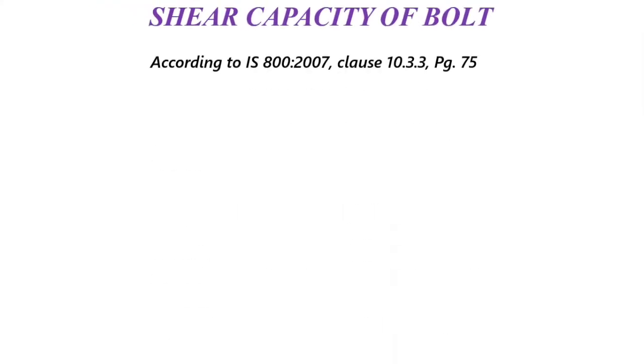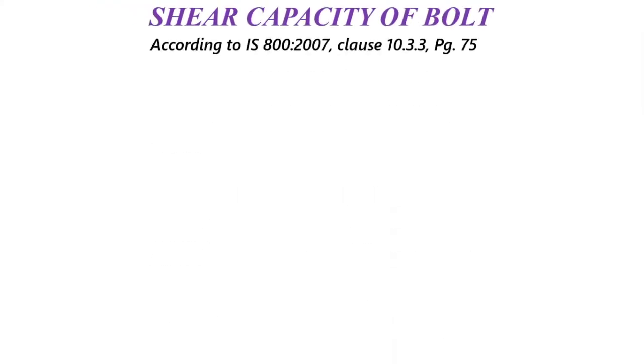So first equation is shear capacity of the bolt, and according to Indian Standard 800 2007 clause number 10.3.3 page number 75, it is clearly given that the shear capacity of bolt may be defined as VDSB, which is equal to VNSB by gamma MB, where VDSB stands for design shear capacity of bolt, while VNSB stands for nominal shear capacity of bolt, as well as the gamma MB is defined as the partial safety factor for the bolt.